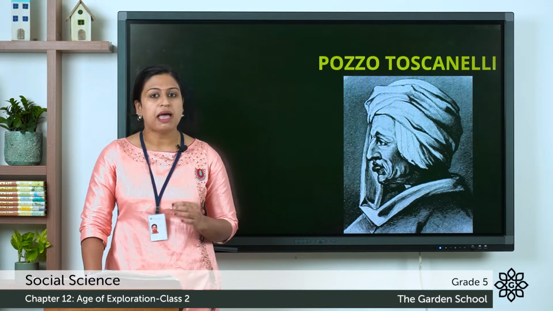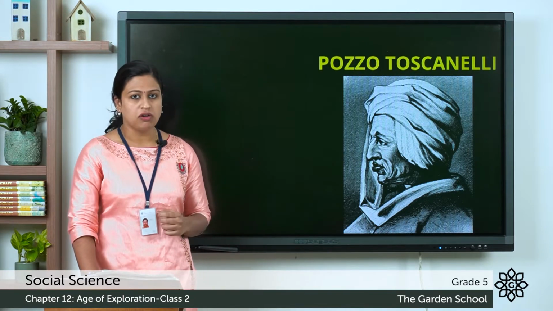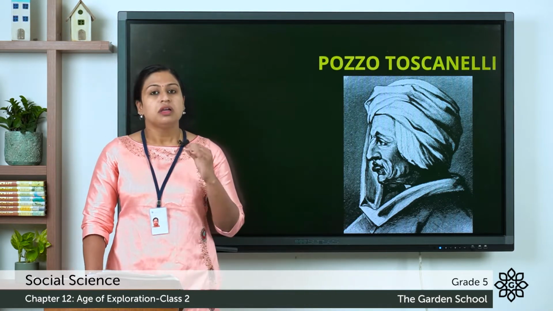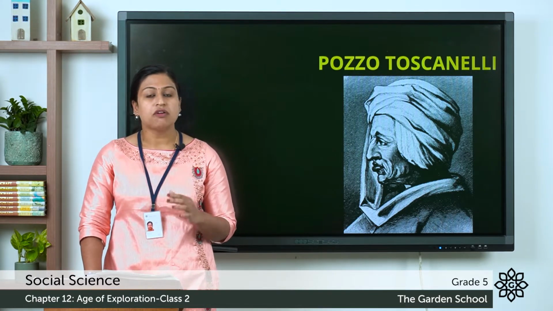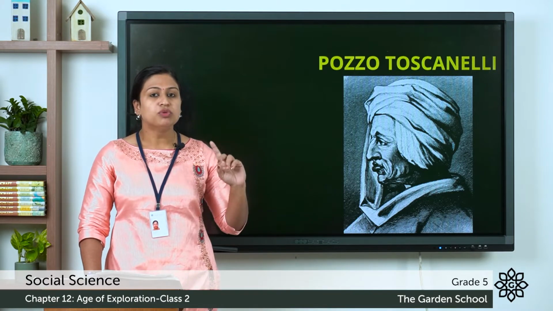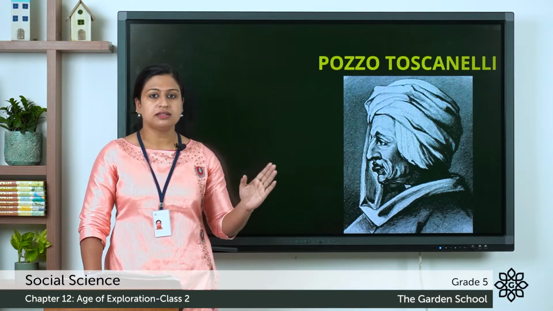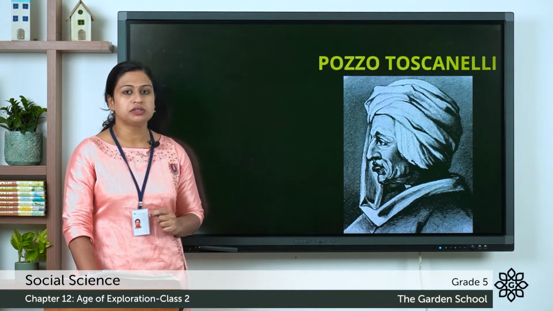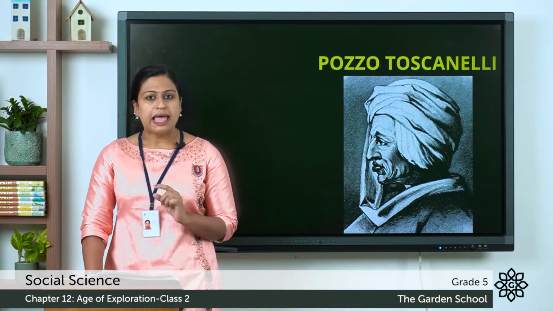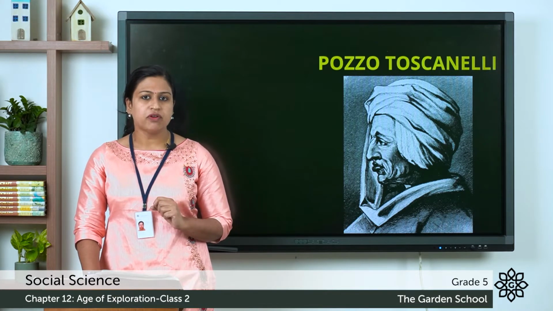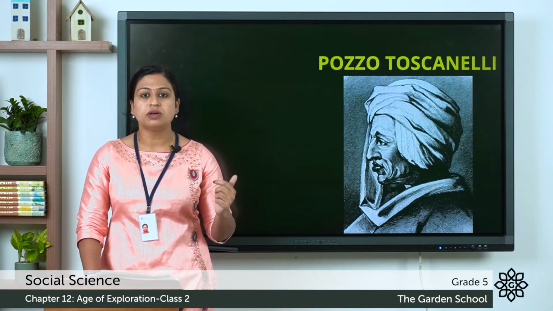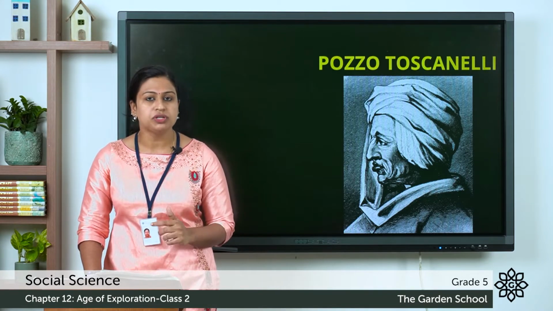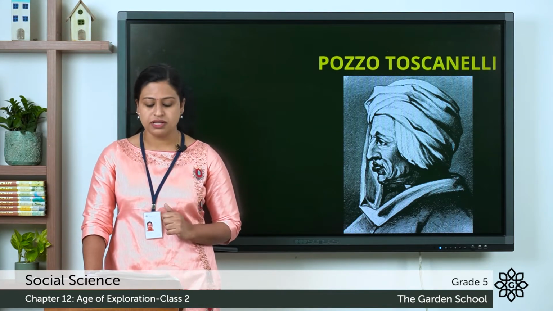This map consists of the idea that moving towards the west, that is crossing the Atlantic Ocean, they will reach the Asian countries. With the help of this map, Christopher Columbus wanted to sail westward, crossing the Atlantic Ocean to reach the Asian countries.